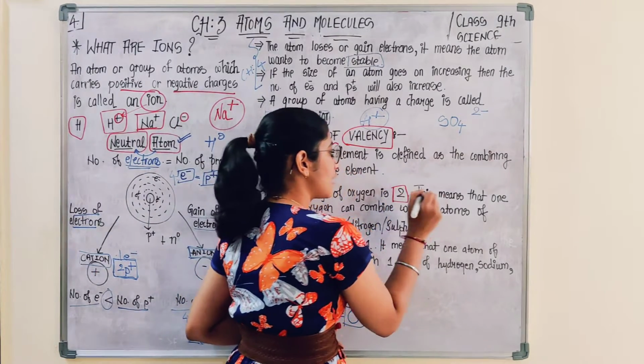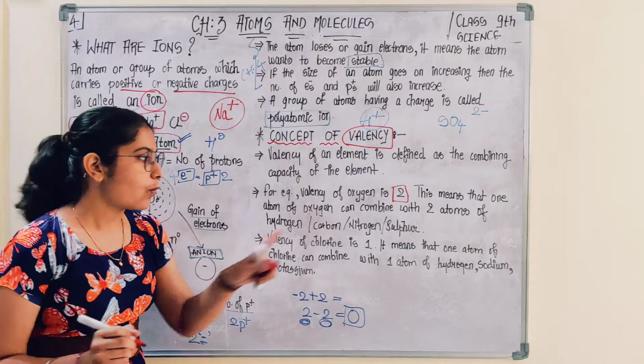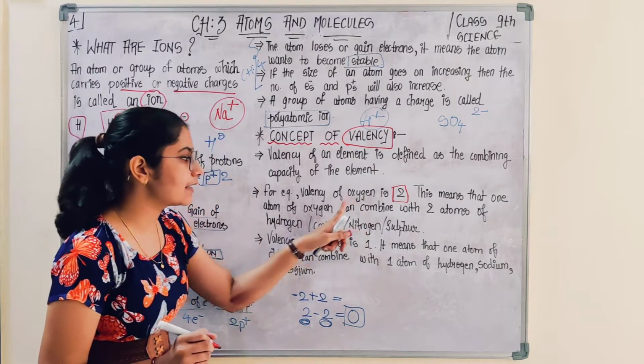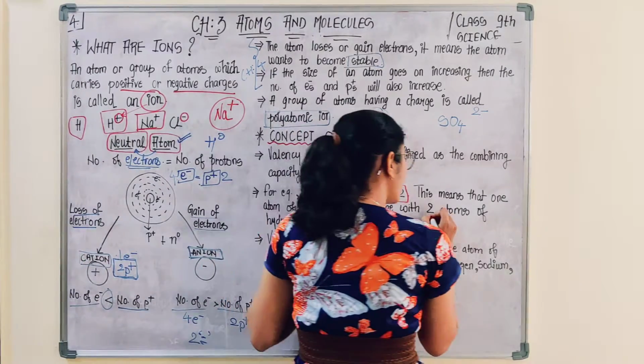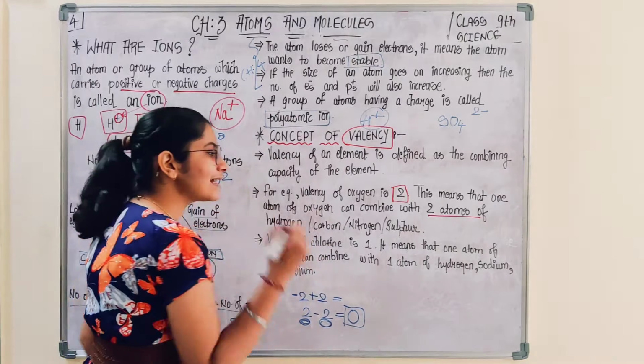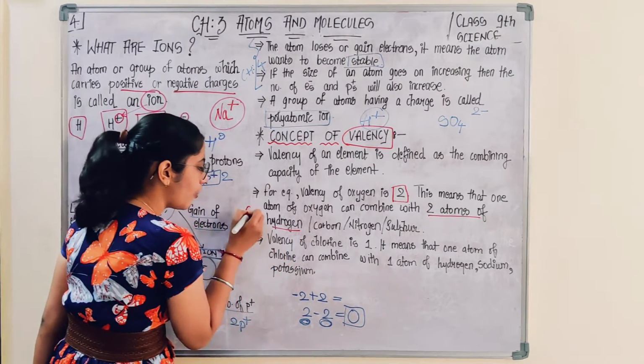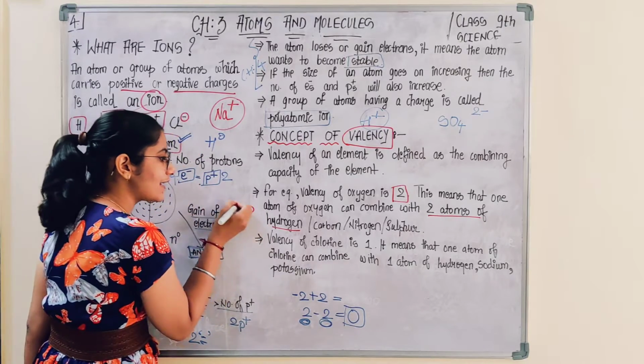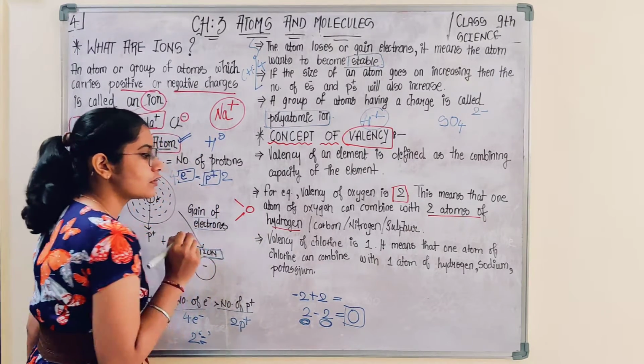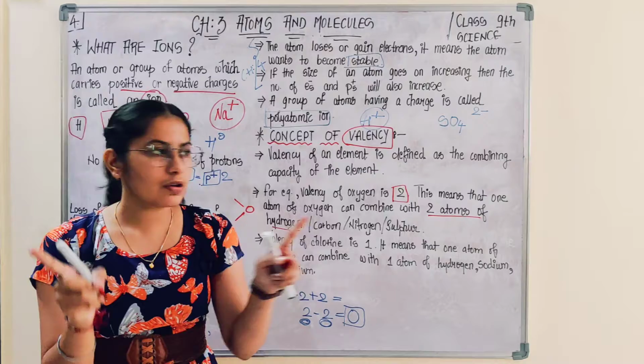That means 1 atom of oxygen can combine with 2 atoms of any other element, like hydrogen. If you observe, O has 2 as the valency.